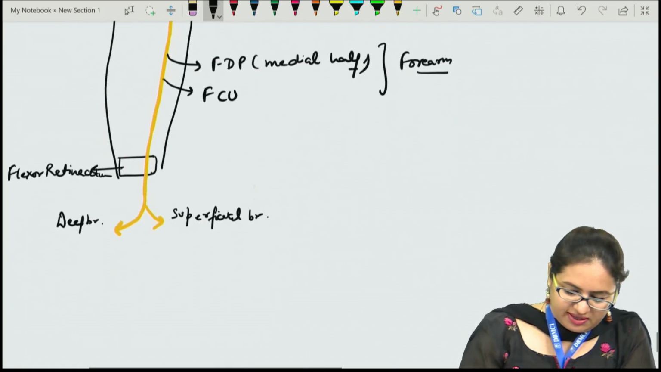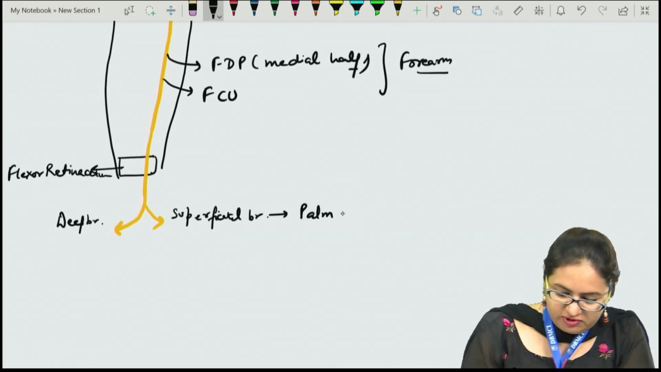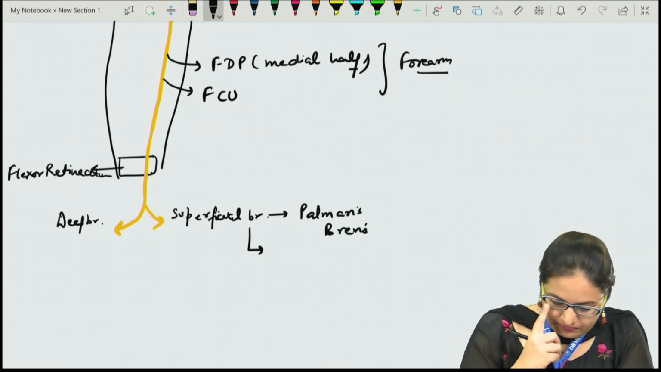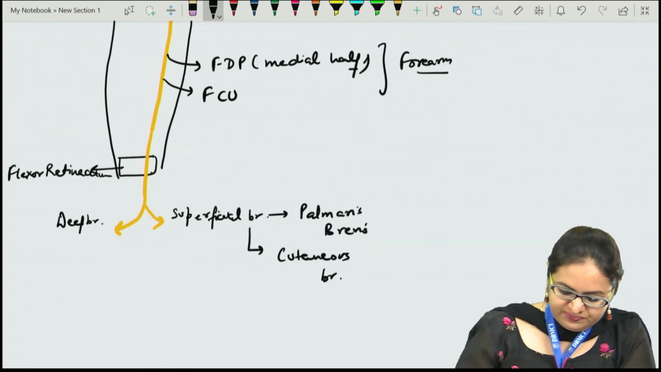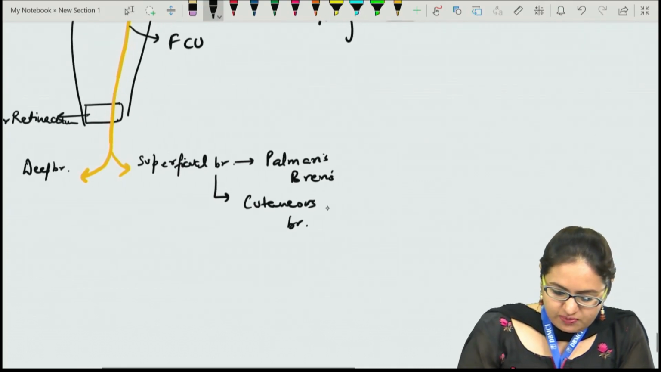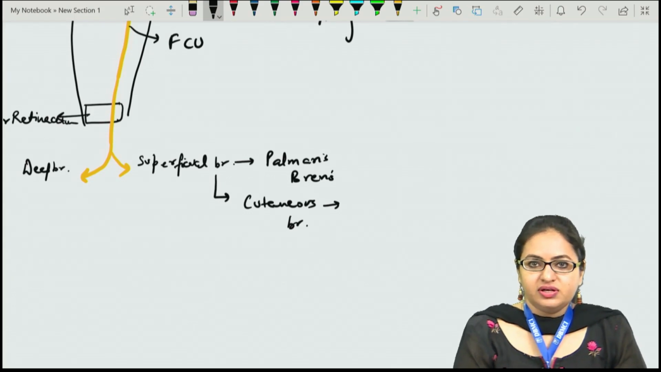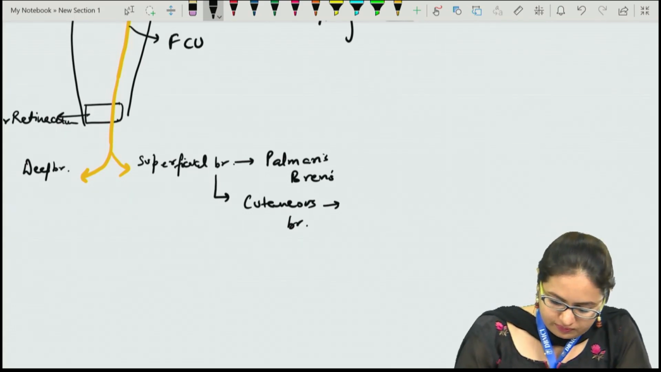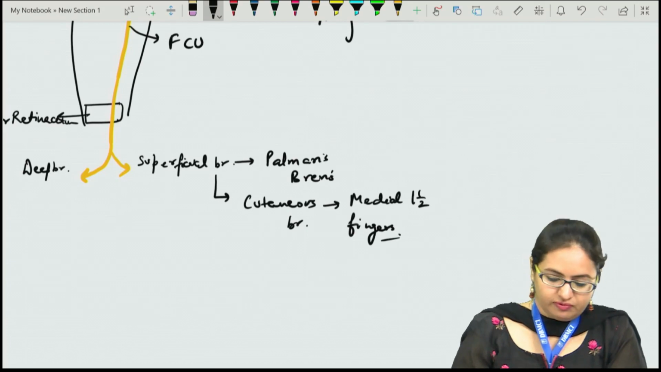And as it reaches the hand, as we have told, it gives a superficial branch and a deep branch. The superficial branch supplies the palmaris brevis, and it also gives the cutaneous branch, which supplies the skin of the hand. The cutaneous branch supplies the medial 1.5 fingers and the adjacent palm. It is supplying the medial 1.5 fingers.